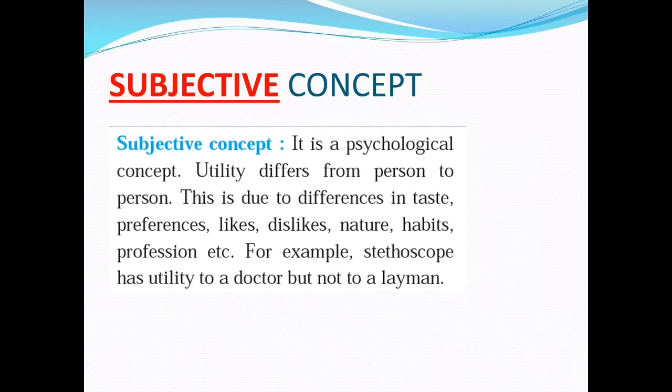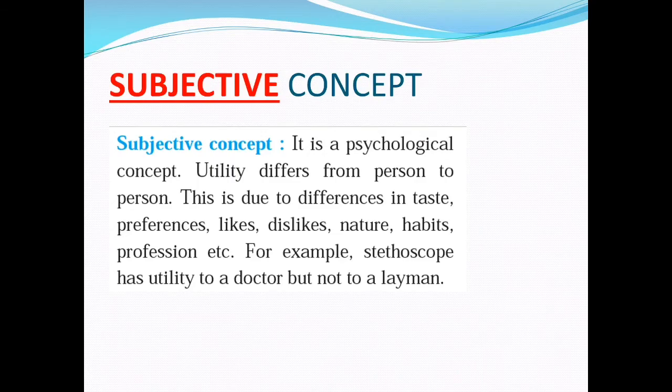It helps us understand that every person is different and thus has different tastes, preferences, likes, and dislikes. Based on his likes or dislikes or habits, he chooses the products he wants to use. Similarly, it is subjective that a thing which is useful for one person might not be useful for another. Thus, this example is very important, where we can see that a stethoscope is useful for a doctor but not for an ordinary person because he doesn't know the use of it.